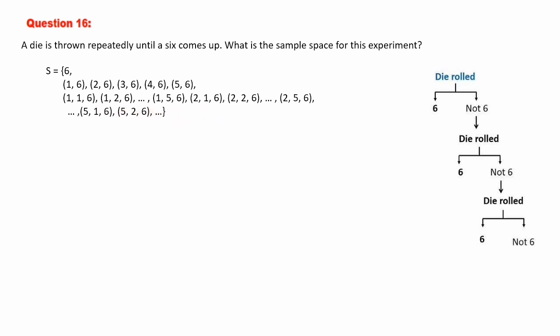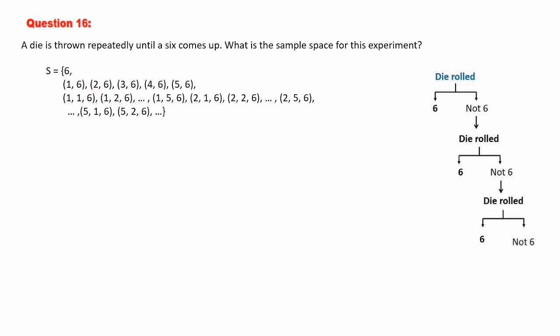So when you write this directly you may have confusion. First of all you just draw a diagram like this. From this diagram try to learn. First getting 6 means you will stop. Then first not getting 6 means you may have chances 1, 2, 3, 4, 5. So that is what is written: 1, 6, 2, 6, 3, 6, 4, 6, 5, 6. Because if you get 6 the second time you will stop.